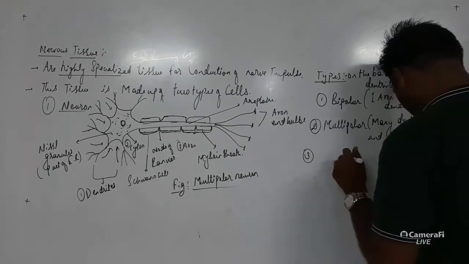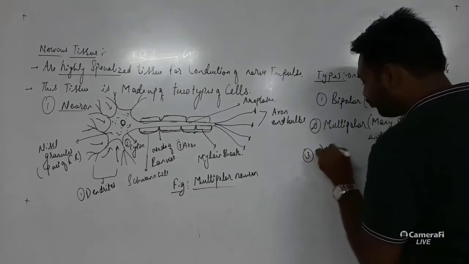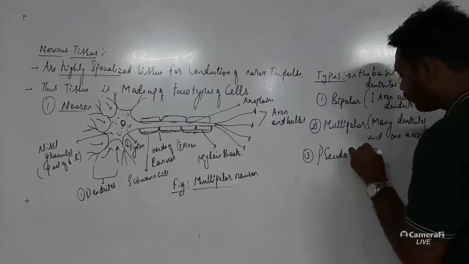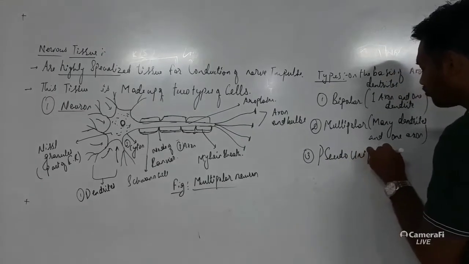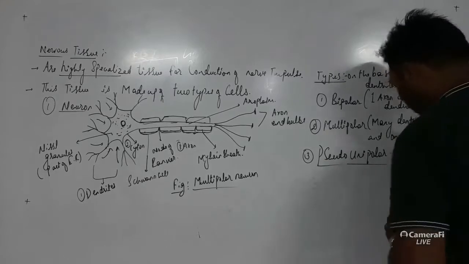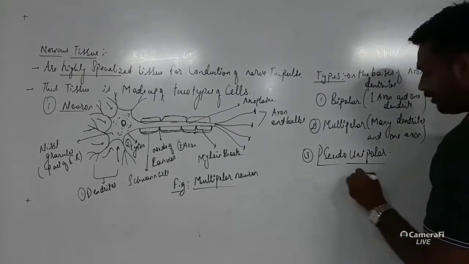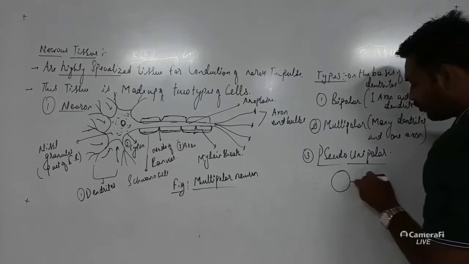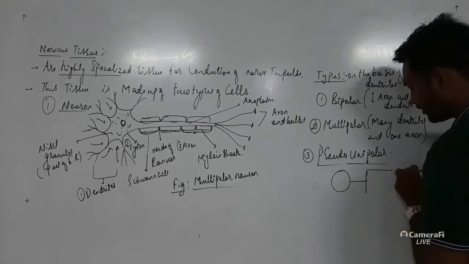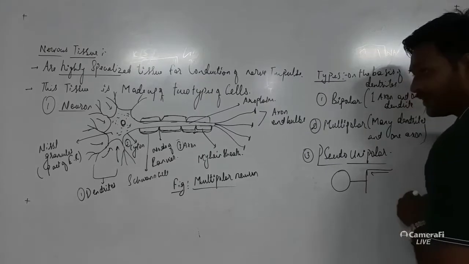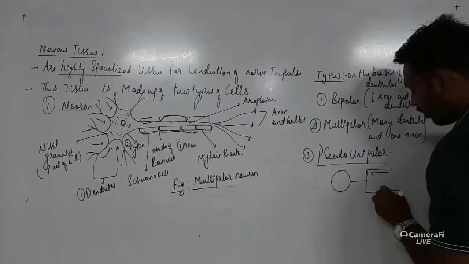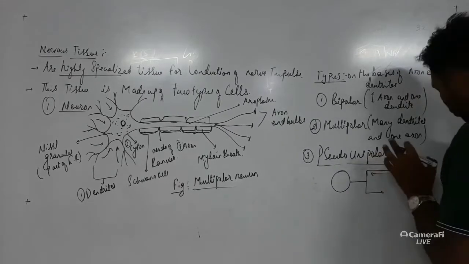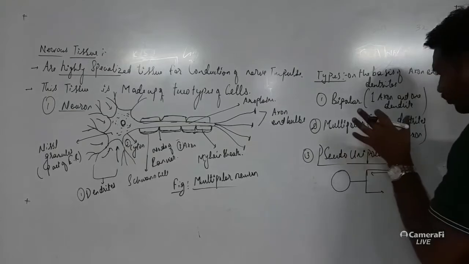Then another category on the basis of axon and position of dendrites is pseudounipolar. Pseudounipolar means it has a single cell body which has two different connections, one which receives the electrical signals and another which sends the electrical signals outside. So this is called a pseudounipolar type of neuron.